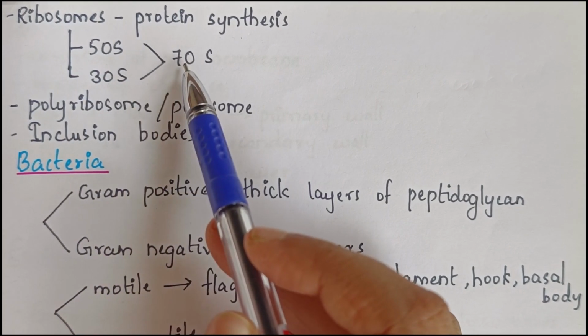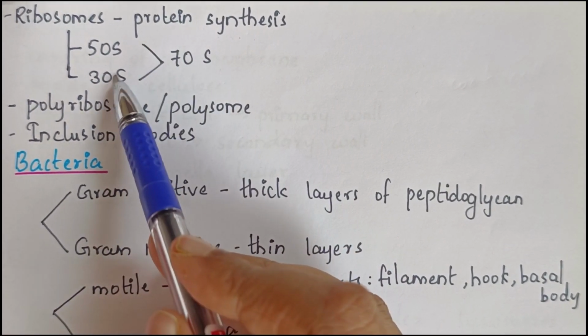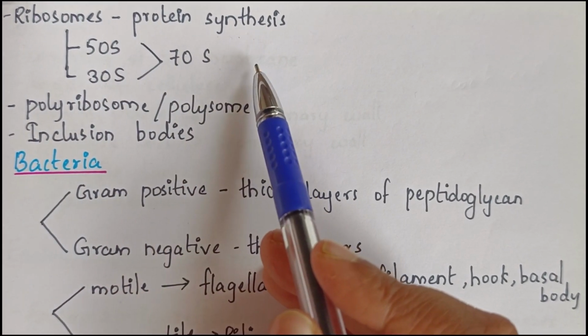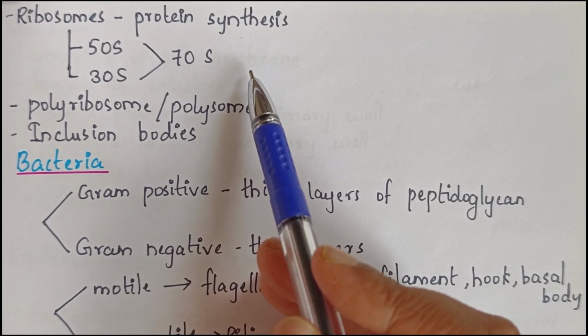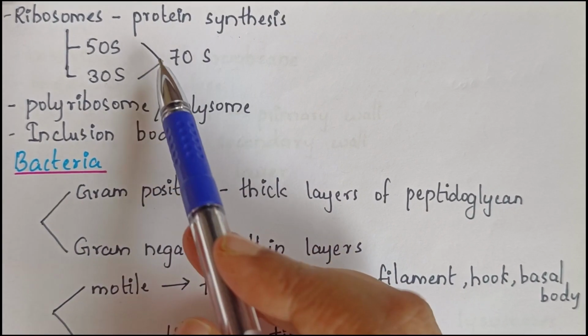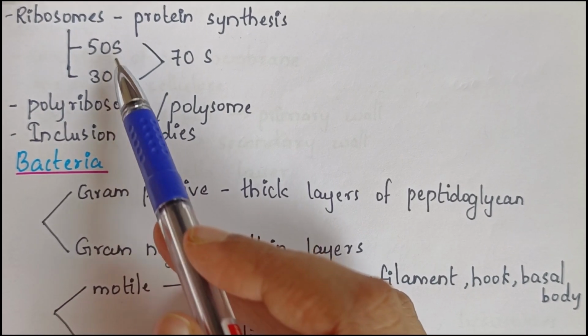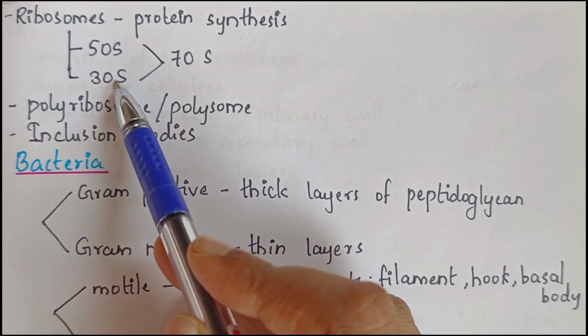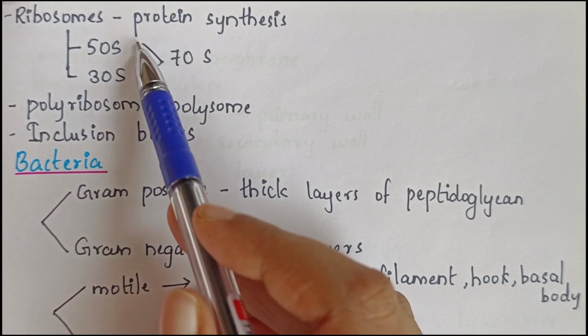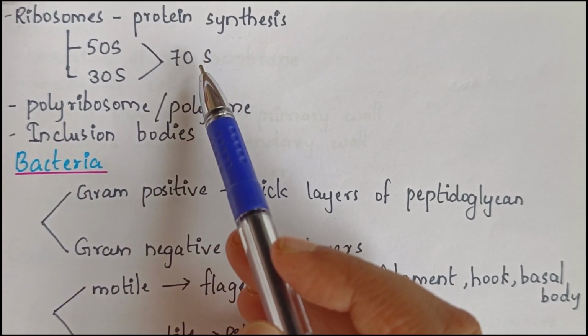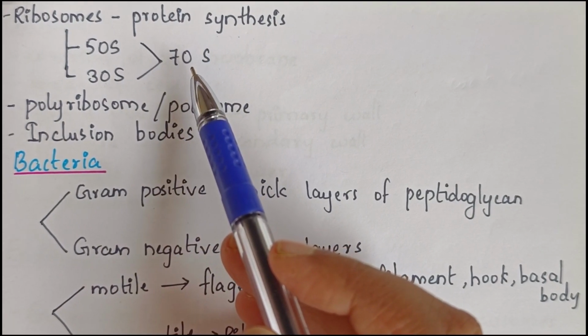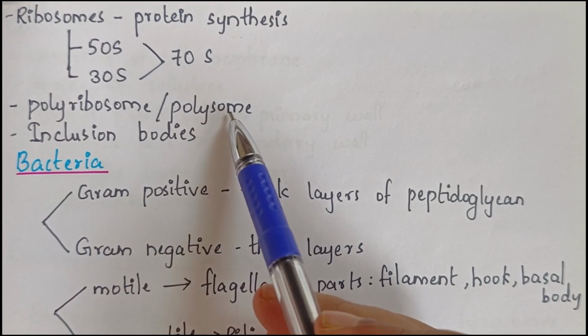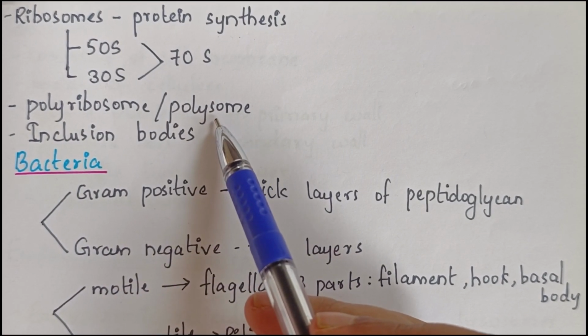And ribosomes of prokaryotes usually contain two subunits, that is 50S and 30S, and together 70S. Here S is actually Svedberg's unit, and we can study more about this when we look in detail at ribosomes. Now just see that the two subunits of ribosomes are 50S and 30S, and together it is 70S.